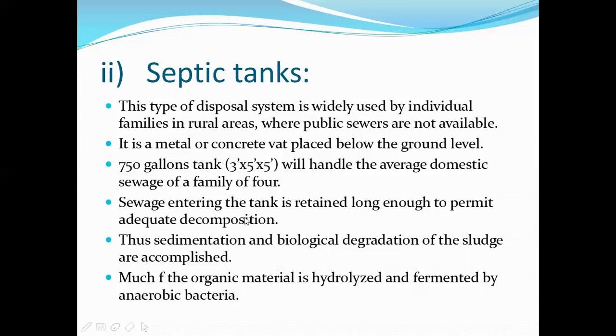Next, sewage entering the tank is retained long enough to permit adequate decomposition. So whatever sewage is entering into the tank, it will be retained in the tank to permit adequate decomposition. As it is staying there for longer time, decomposition will be happening. Next, the sedimentation and biological degradation of the sludge are accomplished. So, by this decomposition, sedimentation and biological degradation are happening.